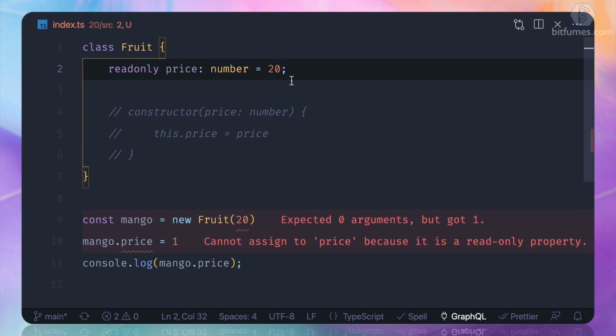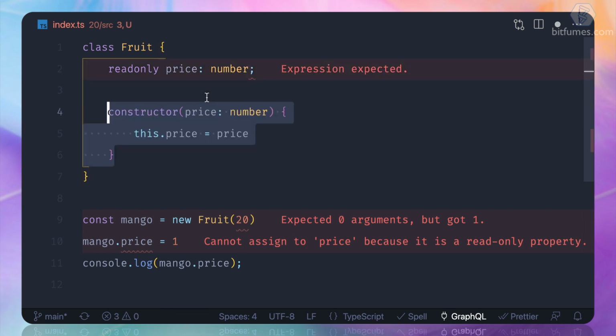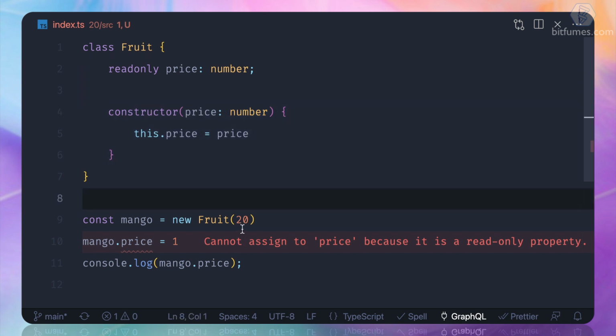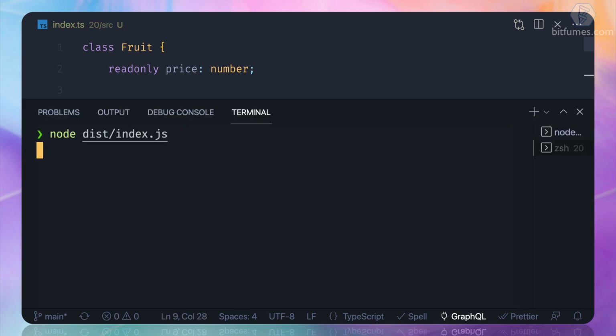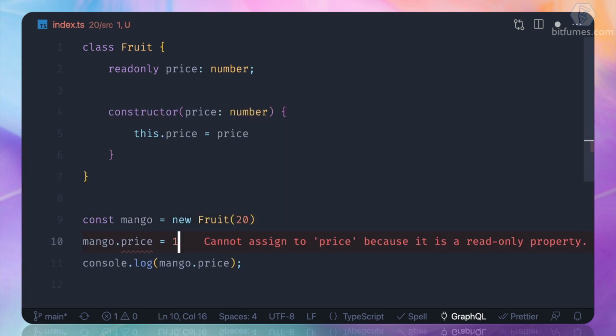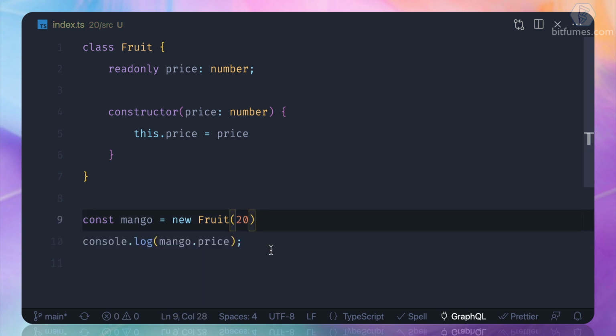So you can define it directly when you add the property, or you can have it inside the constructor for different values for different instances of the class. And this is absolutely amazing, because now we can access the property, but we cannot assign or reassign its value. So this is giving you the power of just reading and not having any changes on that.